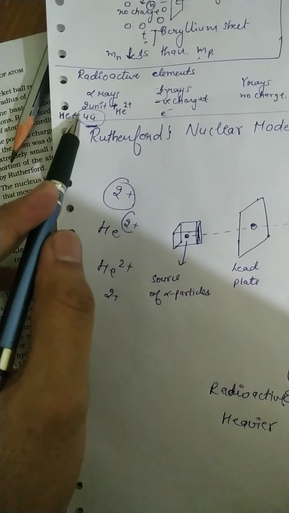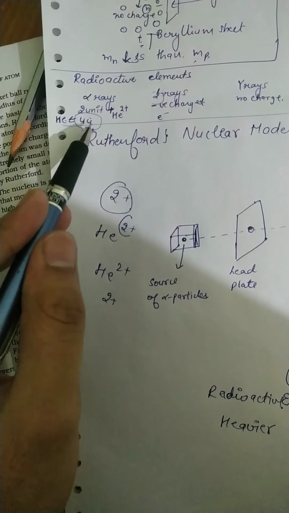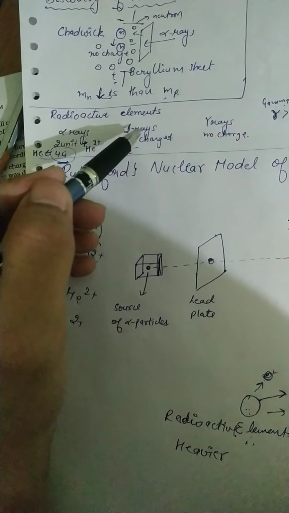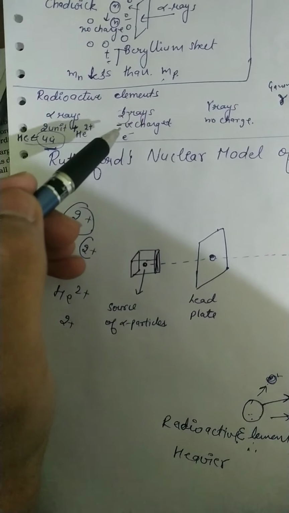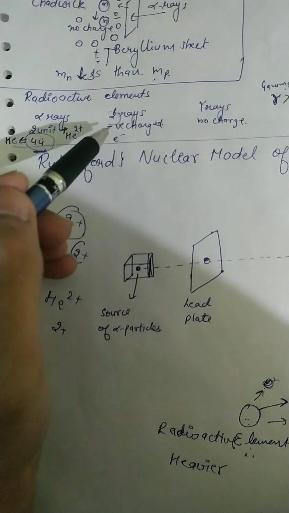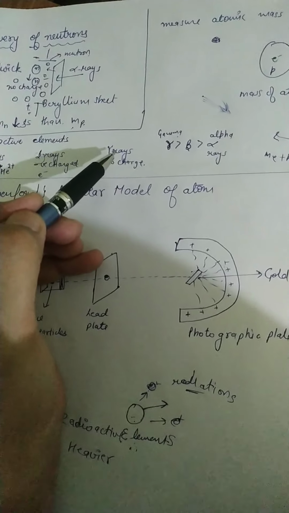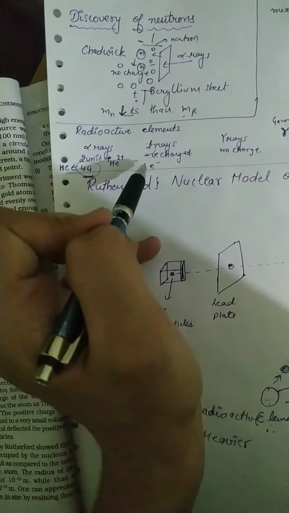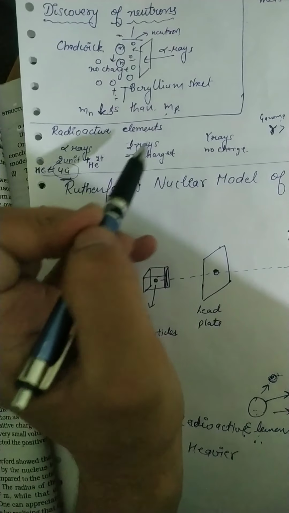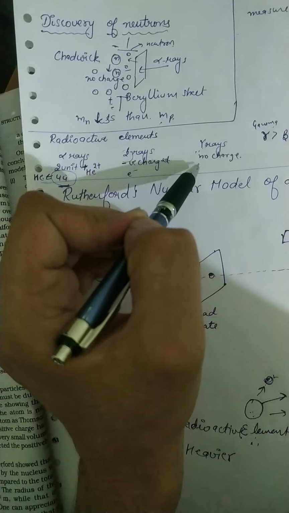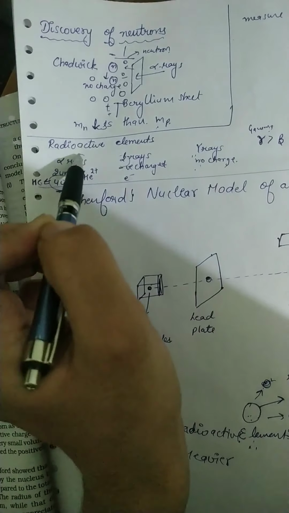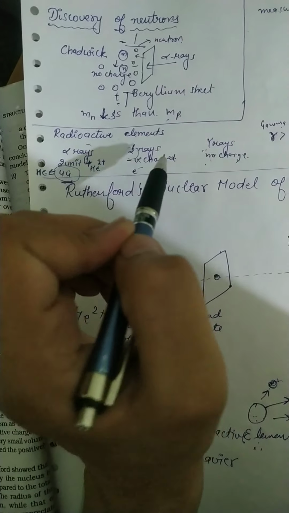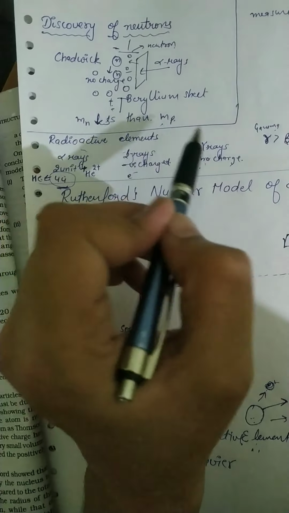So alpha ray consists of 2 unit charge and 4 atomic mass unit, which is similar to He2+. Beta rays are negatively charged particles, with charge like electron, and gamma rays consist of neutrons which have no charge. So these are the three rays radiated by the radioactive elements: alpha rays, beta rays and gamma rays.